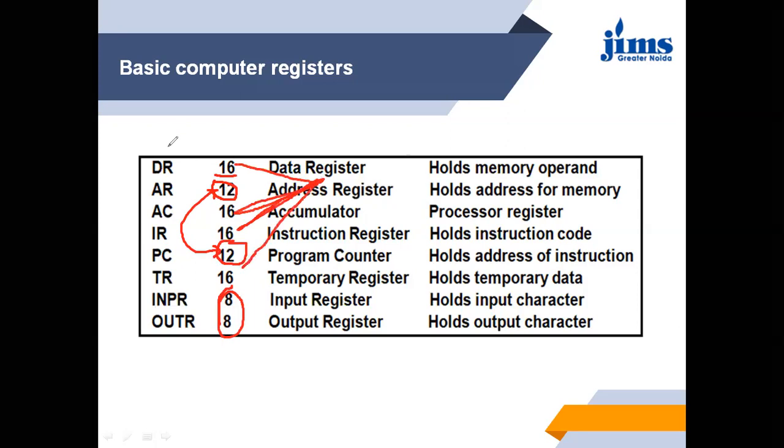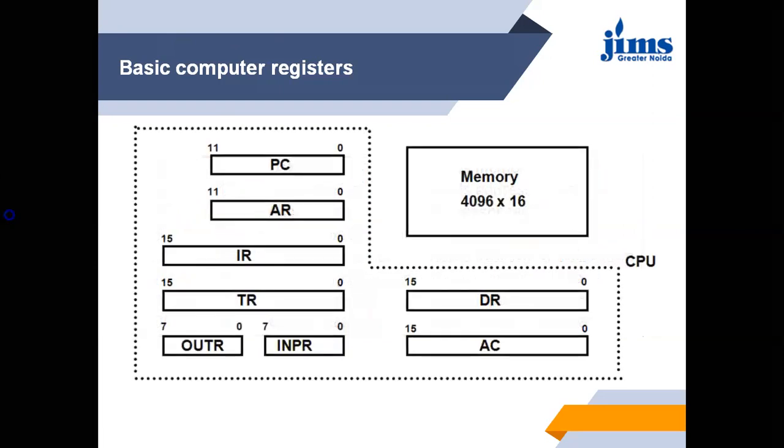So from here we can say that the data register, accumulator, instruction register, and temporary register have 16 bits, whereas the address register and program counter have 12 bits, as well as the input and output registers have 8 bits. This is very important because the data is going to be processed according to the number of bits.